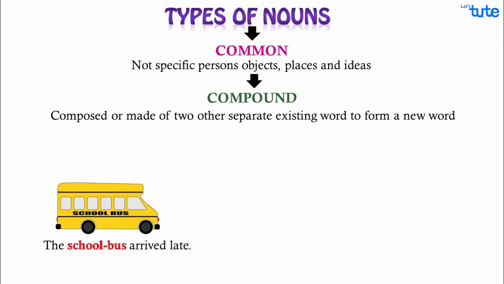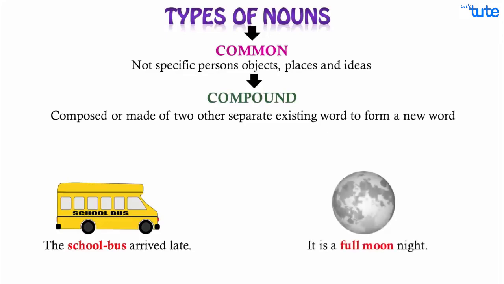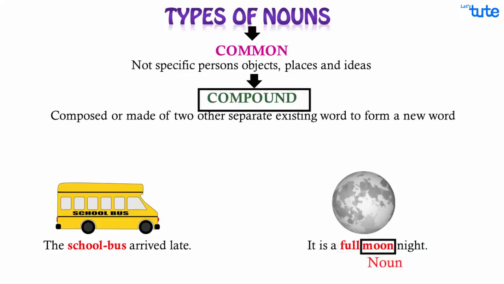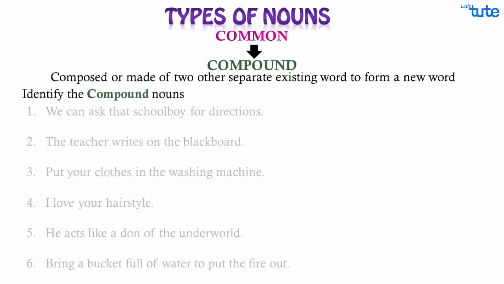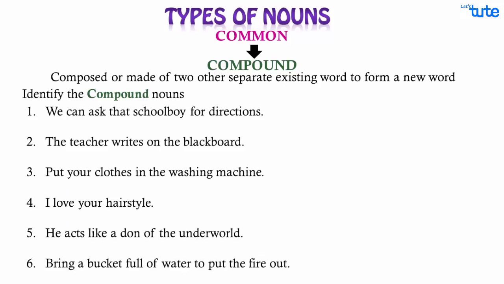Another one. It is a full moon night. Even the word full moon is a compound noun made up of an adjective and a common noun. Can you identify the compound nouns in the following sentences? Good.